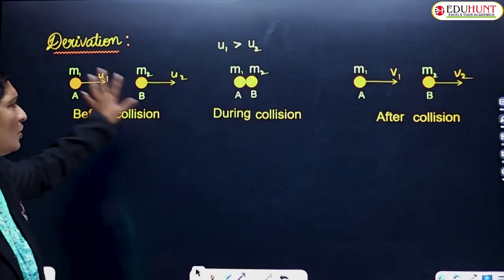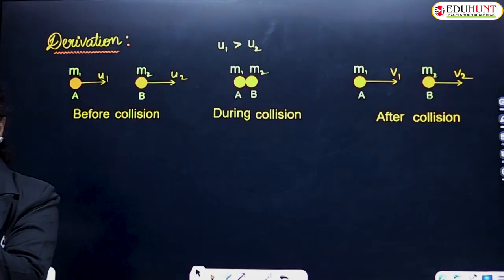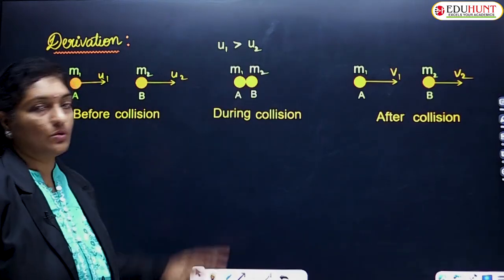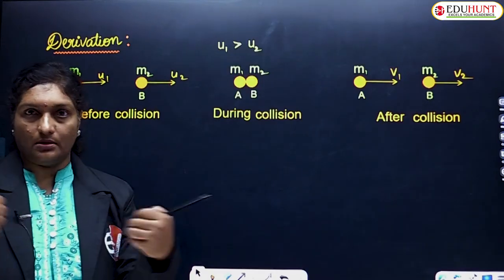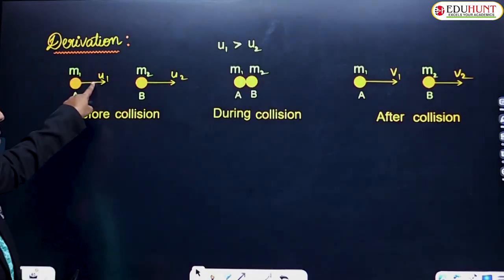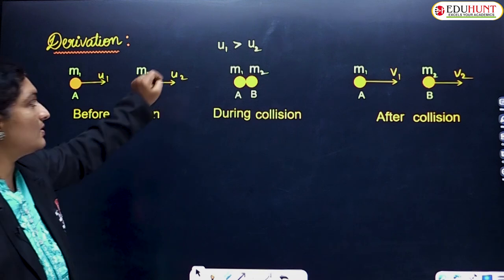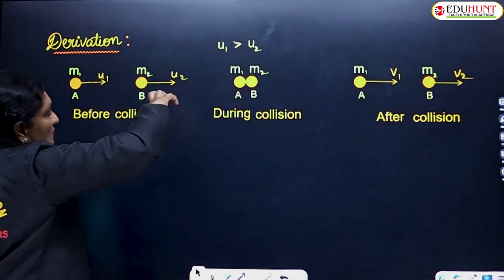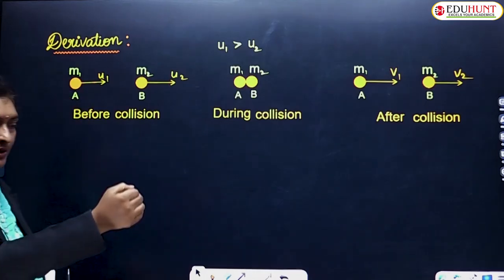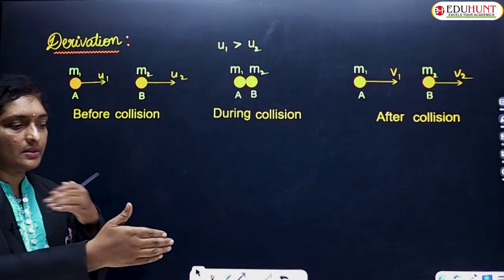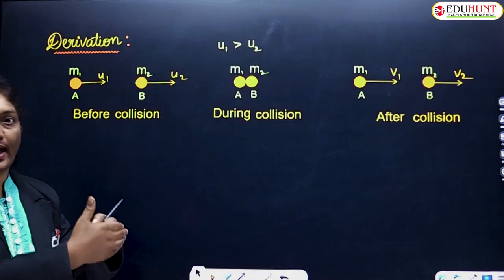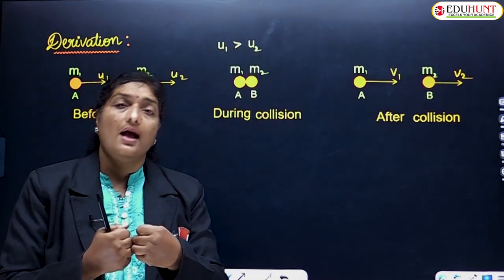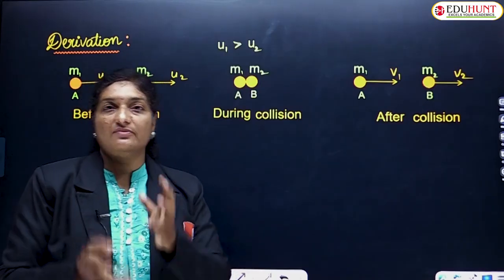So this is all before collision: two marbles of masses m1 and m2 moving with speeds u1 and u2 respectively. Remember that the speed of the first ball is greater than the speed of the second ball. That means the first ball is moving faster, whereas the second ball is moving slower. So after some time, the first ball will definitely collide with the second ball. This is during the collision. Once the collision happens, the speeds will change.